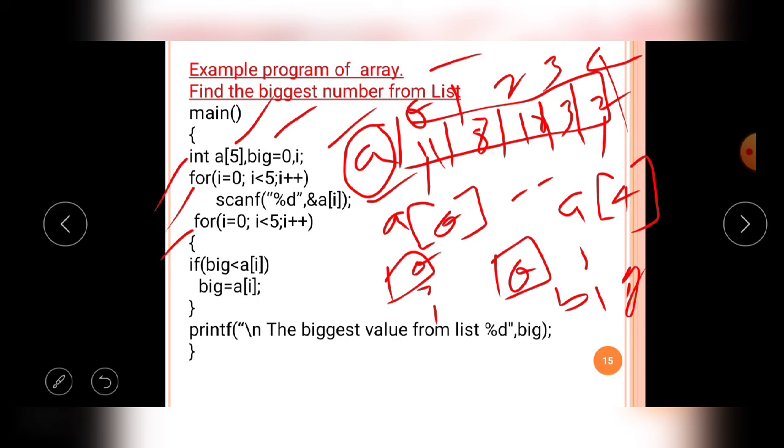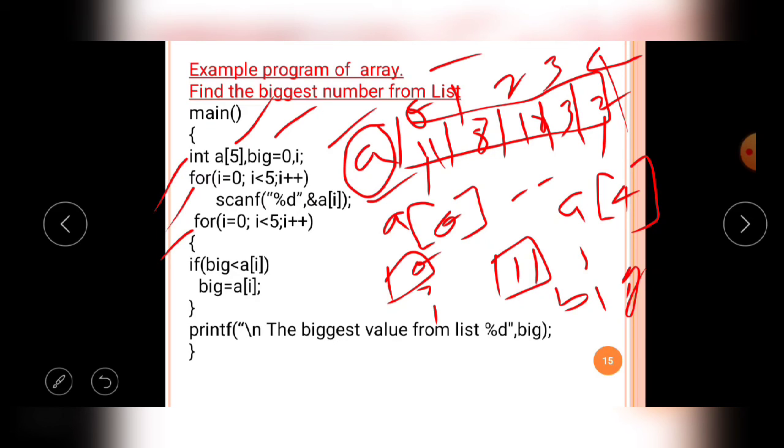Now the big value is 0, then a of i means a of 0, first iteration. Now a of 0 value is 11, so 0 is less than 11, the condition is true. And now in big we store the value of a of i, so we store the value 11 in the big variable.